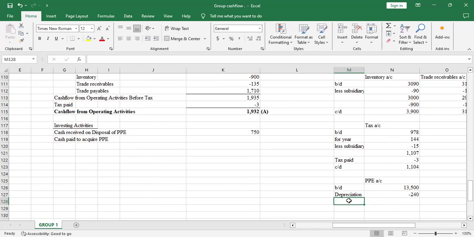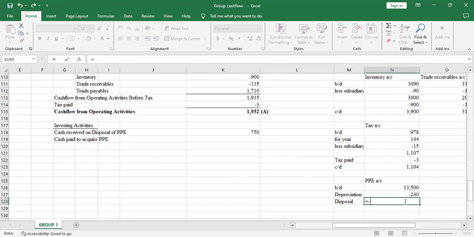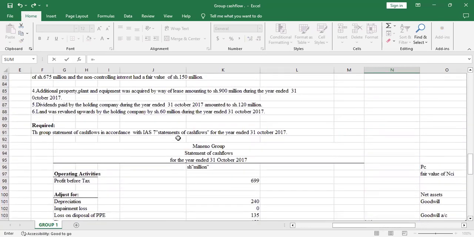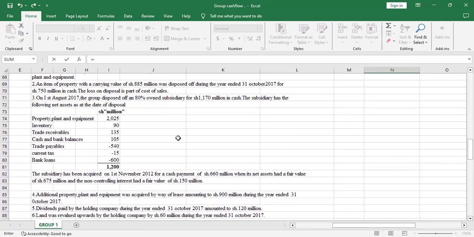The next adjustment, which will reduce the property, plant, and equipment, is the disposal. We disposed an item. So you say equals, then you put a negative. In additional information number 2, they say an item of property with a carrying value of shillings 885 million was disposed of.